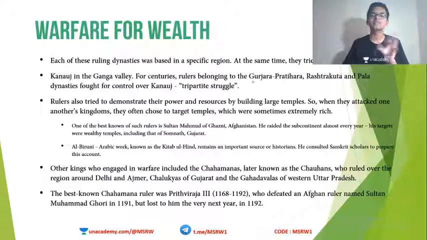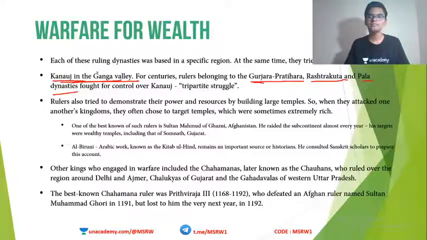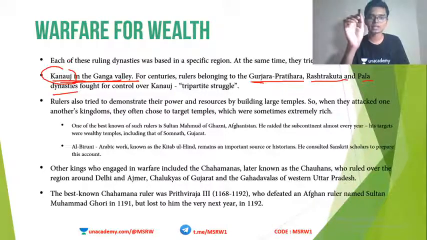We often had this fight or war between Gurjara Pratiharas, Rashtrakutas and Palas. Okay, Kanauj was actually a place in Ganga Valley. This Kanauj was very fertile, very strategic and a very important place in medieval India. So for the occupation of Kanauj, people were always at war.